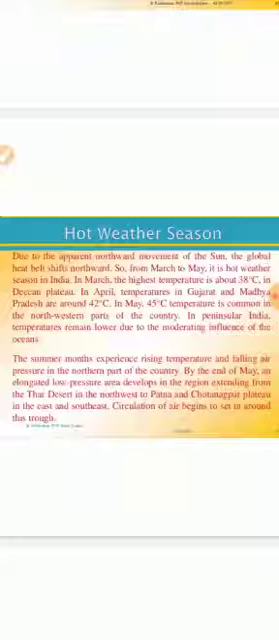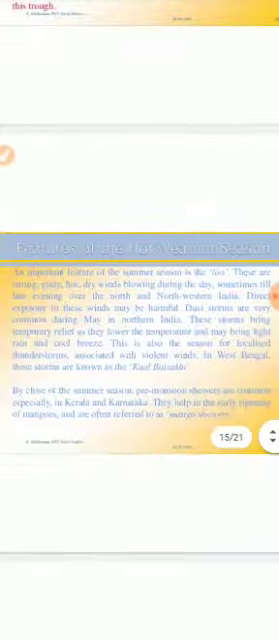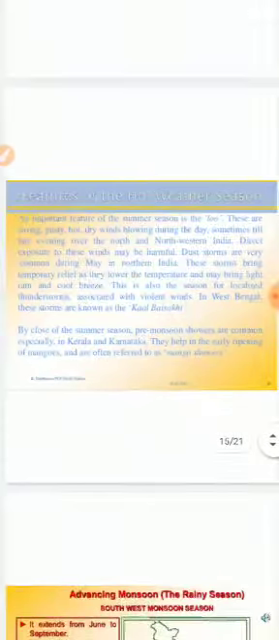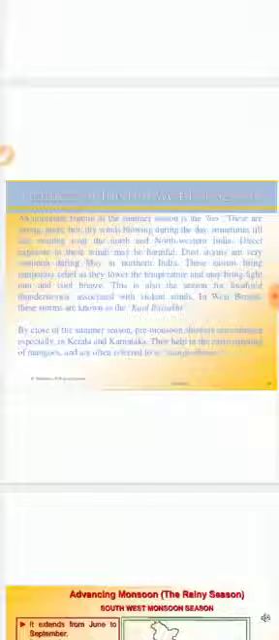Now, if you see the features of this hot weather season, there is a very important feature: we use the word Loo. Loo refers to strong, gusty, hot, dry winds that blow during the day over north and northwestern India. Sometimes we also see dust storms, which are very common during the month of May in the northern part.